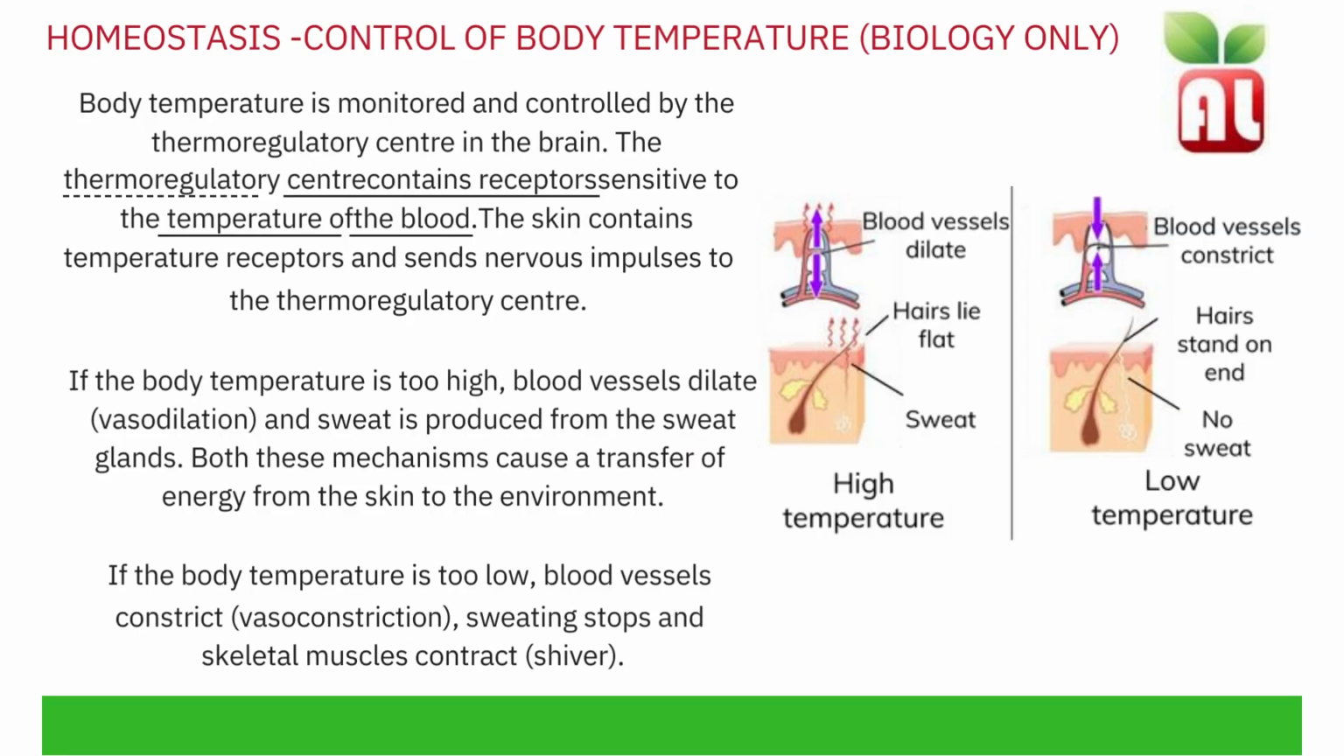The control of body temperature. Body temperature is monitored and controlled by the thermoregulatory centre in the brain. The thermoregulatory centre contains receptors sensitive to the temperature of the blood. The skin contains temperature receptors and sends nervous impulses to the thermoregulatory centre in the brain. If body temperature is too high, the body responds by dilating blood vessels, known as vasodilation, and sweating.